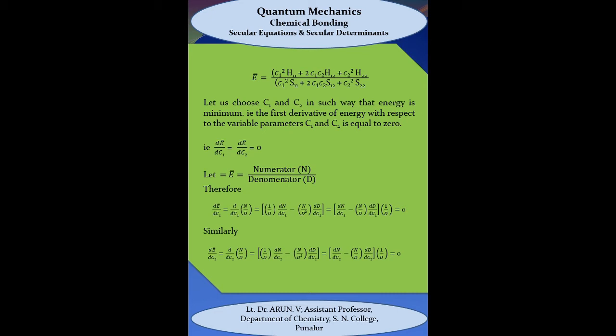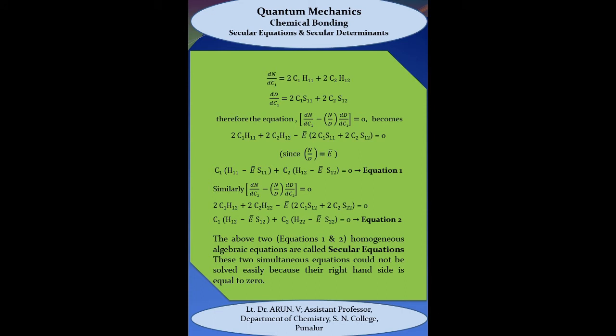Let us write the above equation as E bar equal to numerator n divided by denominator d. Therefore, dE by dC1 is equal to d by dC1 of numerator by denominator, that is 1 by denominator into derivative of the numerator minus numerator by denominator square into derivative of the denominator, that is equal to dn by dC1 minus n by d into dd by dC1, into 1 by d, which is equal to 0. Similarly, dE by dC2 is equal to dn by dC2 minus n by d into dd by dC2, into 1 by d, which is equal to 0.